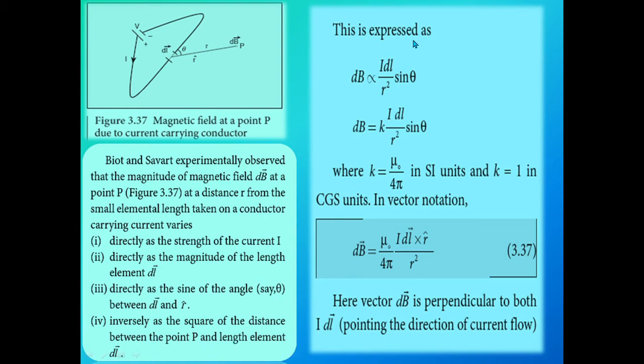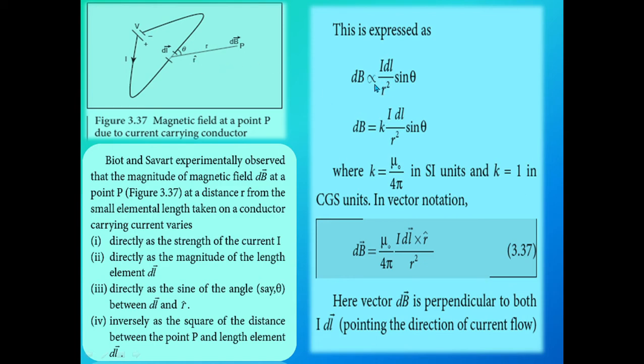Once again, to repeat this: the magnetic field dB vector is directly proportional to the current, directly proportional to the magnitude of the length of the element dl vector, and inversely proportional to the square of the distance between the point P and the length element dl vector.